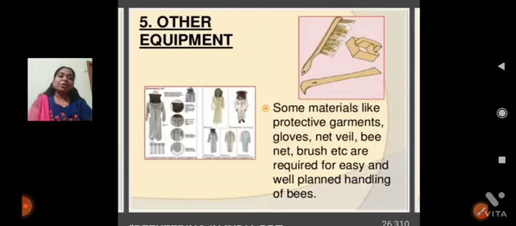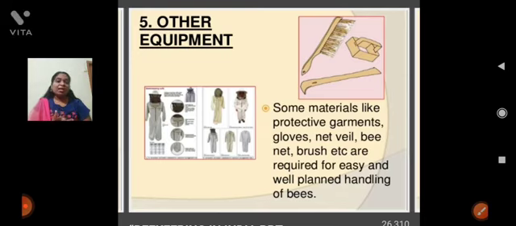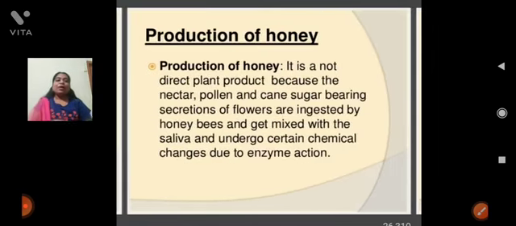Next, other equipment. We use smokers, and when collecting and harvesting honey, to protect ourselves we use equipment like gloves, nets and brushes. And next, production of honey.